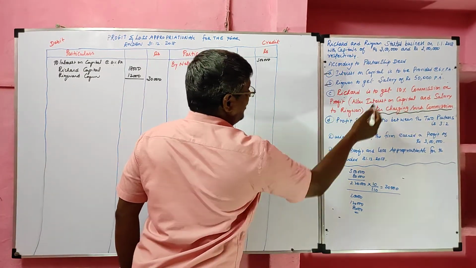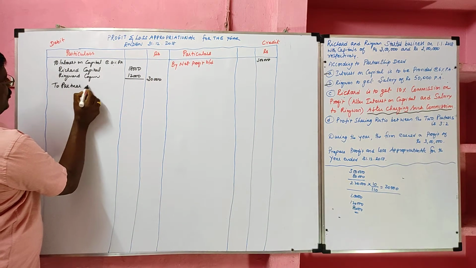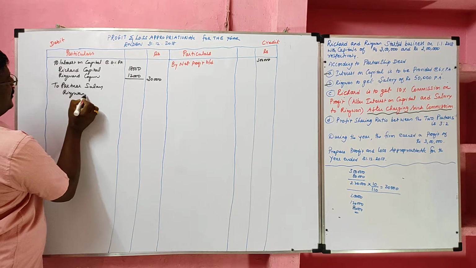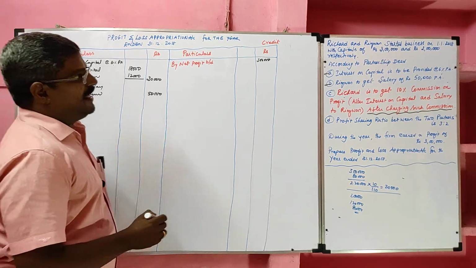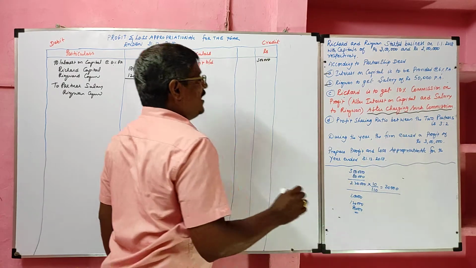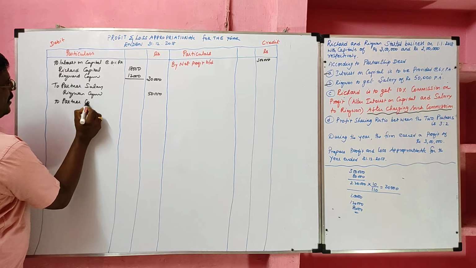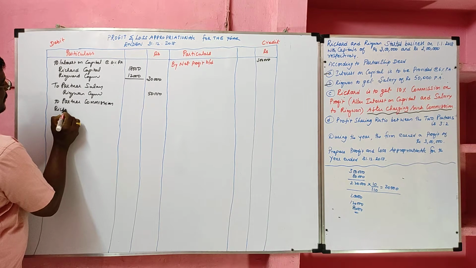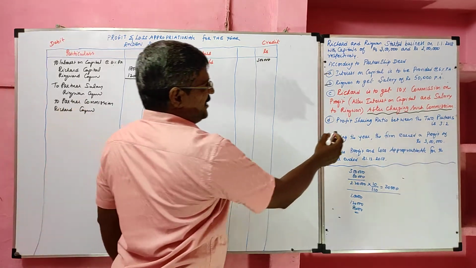Then Rizwan is to get a salary of 50,000 per annum. Salary is payable only to Rizwan. The value 50,000 is given, and we can write it in the outer column. Then Richard is to get 10% commission on profit after charging such commission. Here the commission is payable only to Richard. The commission given in percentage is payable only to Richard. We have to calculate it. Then the profit sharing ratio is 3:2.